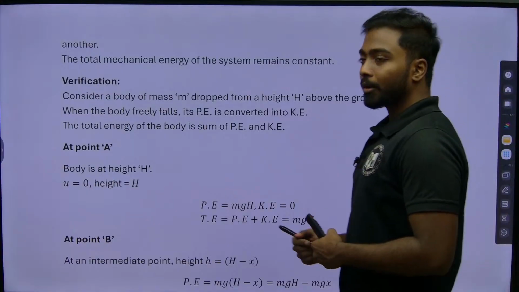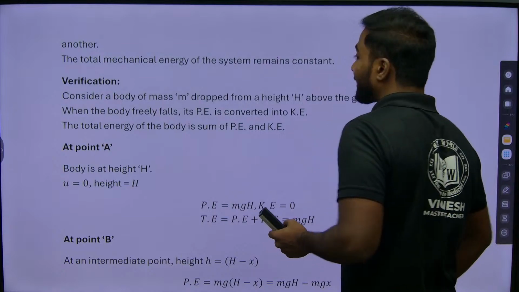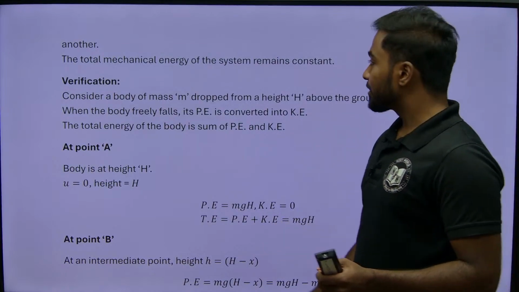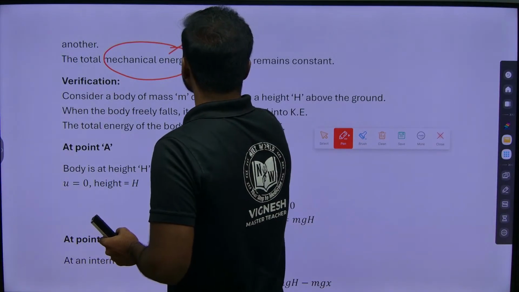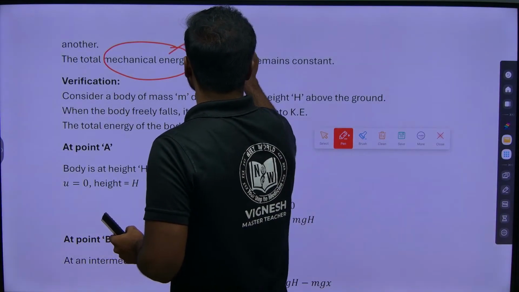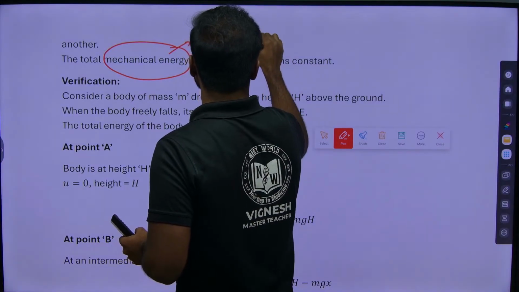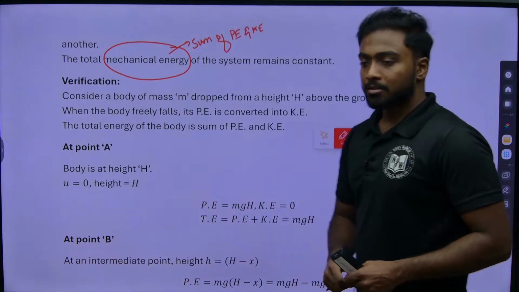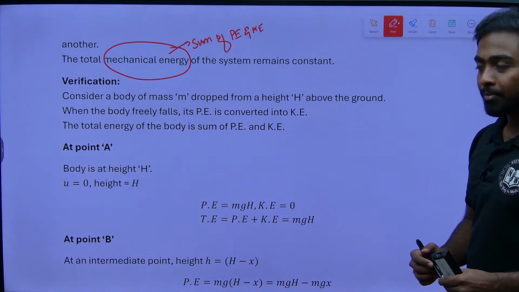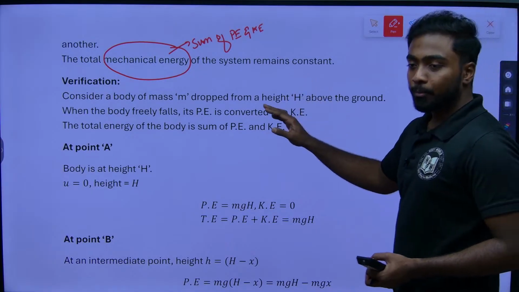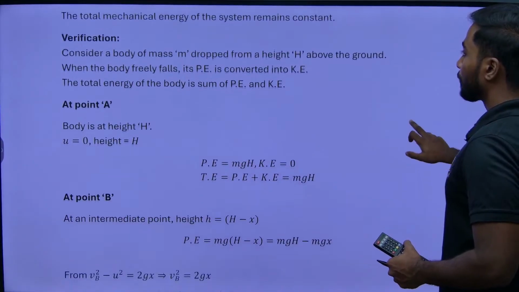The second point we should write is the total mechanical energy. What is mechanical energy? Mechanical energy is nothing but the sum of potential energy and kinetic energy. The sum of potential and kinetic energy is called mechanical energy. Cleared about the first and second point? Fine. Next we will go for the proof.